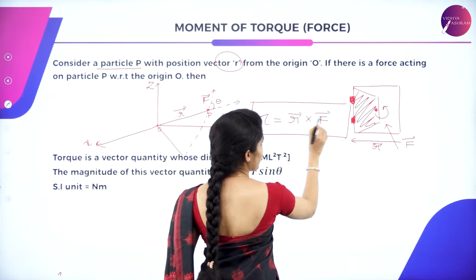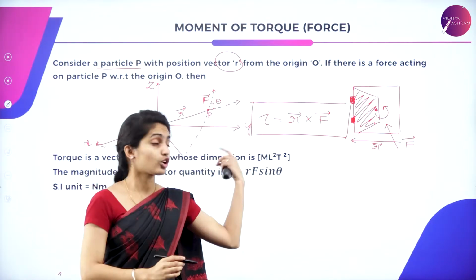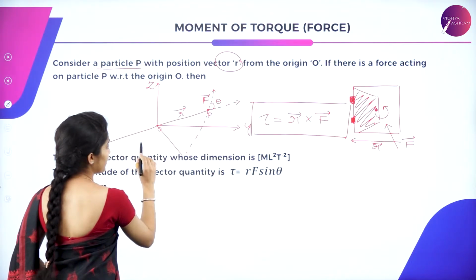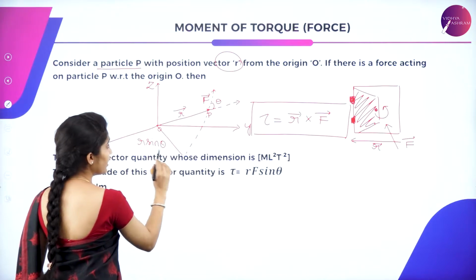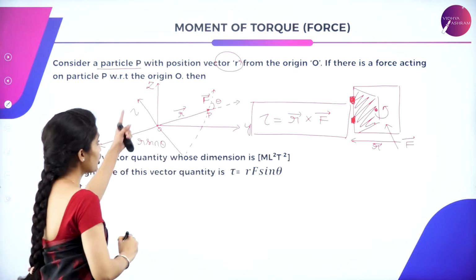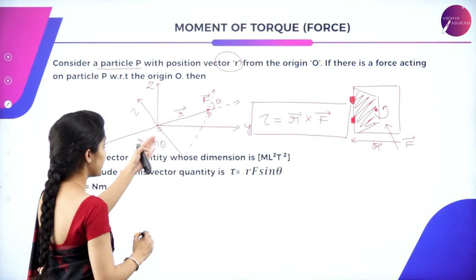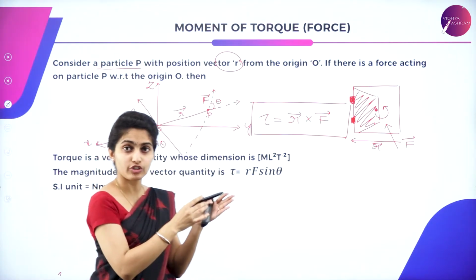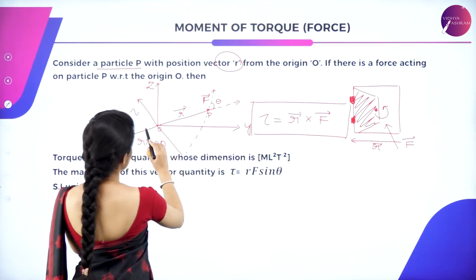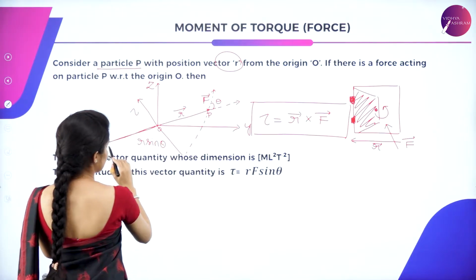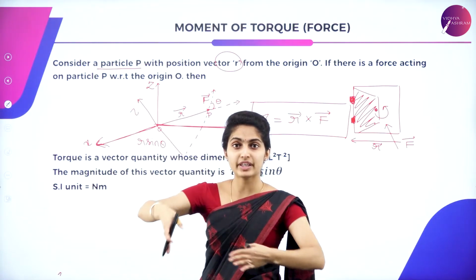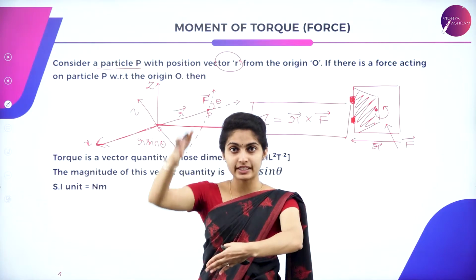So torque is a vector quantity, a cross product of the position vector as well as the force vector. So this part can be given as R sine theta, wherein the torque which is acting will be in this position. So this is the torque which is perpendicular to the position vector over here. That is, the force as well as the position vector lie in the X as well as Y plane. If you are considering the 3D axis, this will be the X plane and you have got your Y plane here and the Z plane is perpendicular.